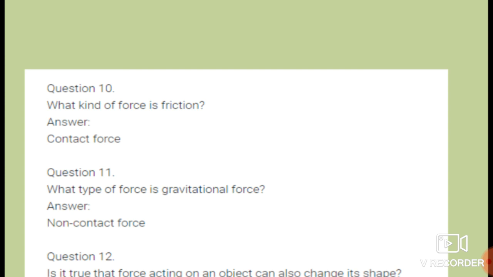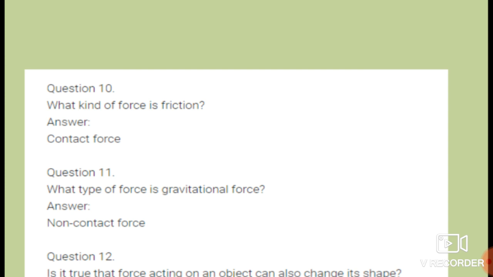Now the next question, question number 10. What kind of force is friction? Yes, what kind of force is friction? Friction is a contact force. Okay, as there is contact between the two objects, it is an example of contact force.